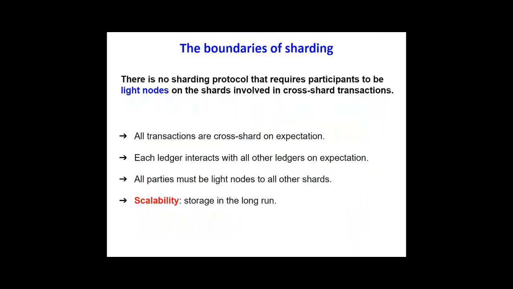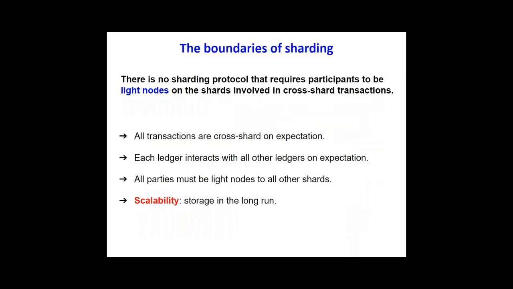Under this security model now, we show that there is no sharding protocol that requires participants to be light nodes on the shards involved in cross-shard transactions. This is easy to see because UTXOs are random strings, which means all transactions are cross-shard on expectation, which means that each ledger interacts with all other ledgers.